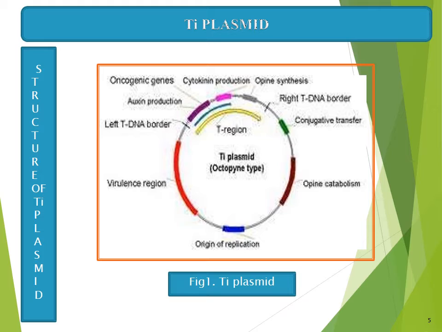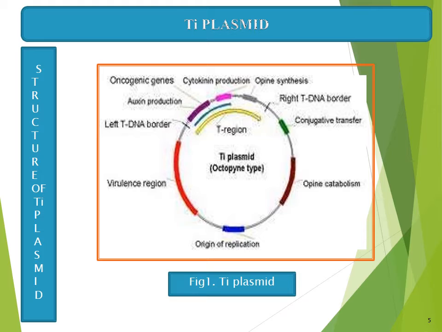In the tDNA region you can also see the opine synthesis genes, and these genes synthesize products like nopaline, octopine and agropine. These products act as a source of carbon and nitrogen for the bacterium.